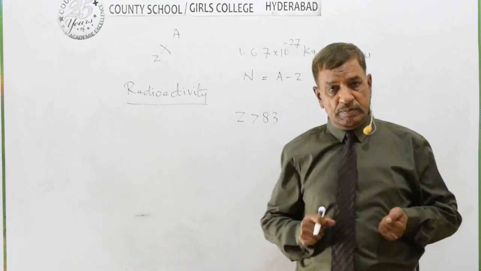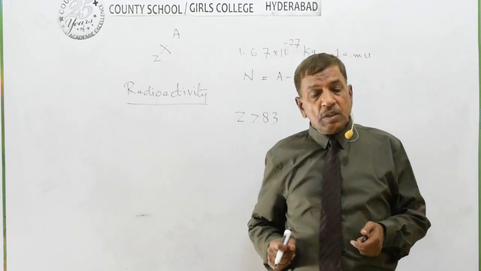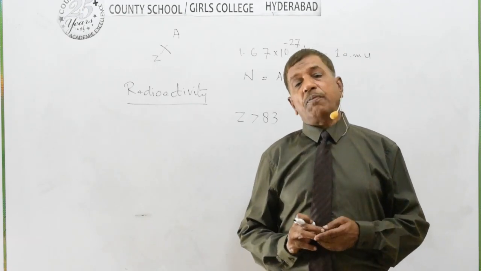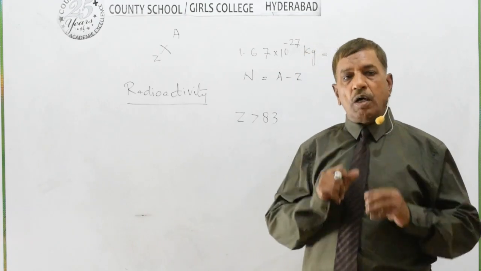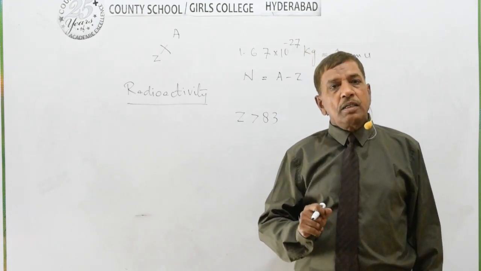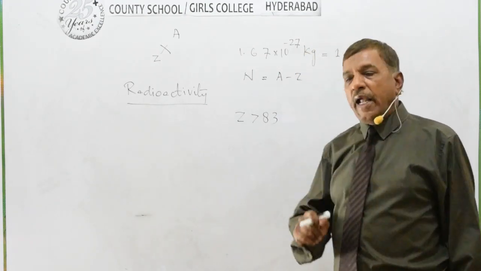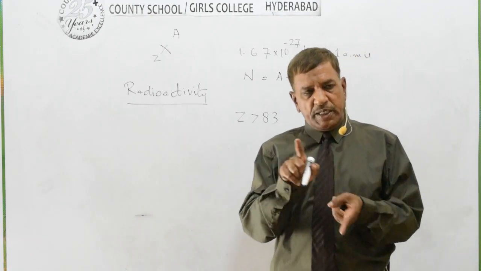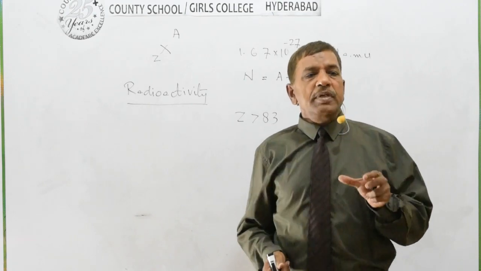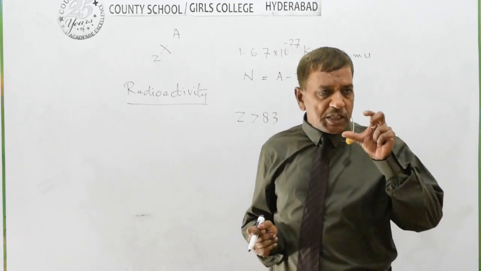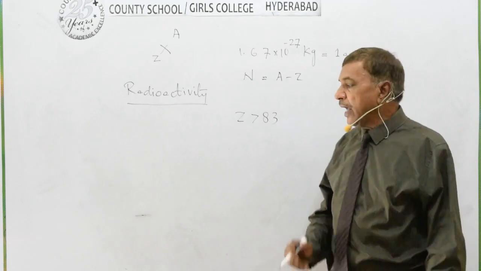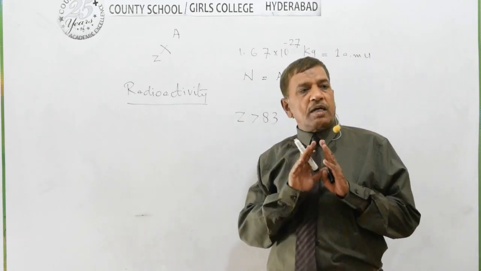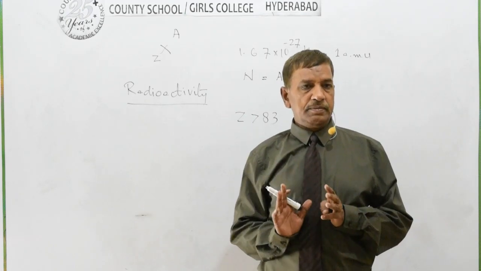Such nuclei constantly undergo spontaneous emission of radiation in the form of alpha, beta and gamma rays. So there is decay, there is disintegration of the radioactive element. A radioactive element means that element which has charge number more than 83. Such nuclei are called unstable nuclei.